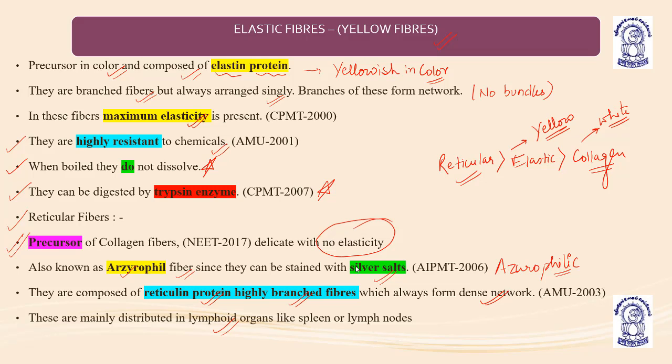Reticular fibers are present in the lymphoid organs like the spleen or lymph nodes. They are the precursor of collagen fibers. They are very delicate, but elasticity is absent. Also known as argyrophilic fibers, as they can be stained by silver salts. They are composed of reticulin protein, which is highly branched. So the protein present in white fibers is tropocollagen, in case of yellow fibers, elastin, in case of reticular fibers, reticulin.